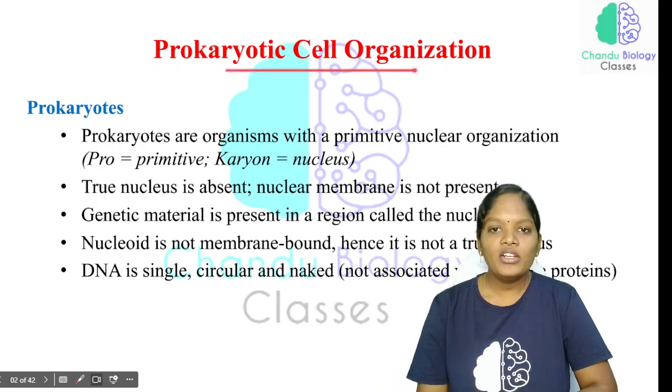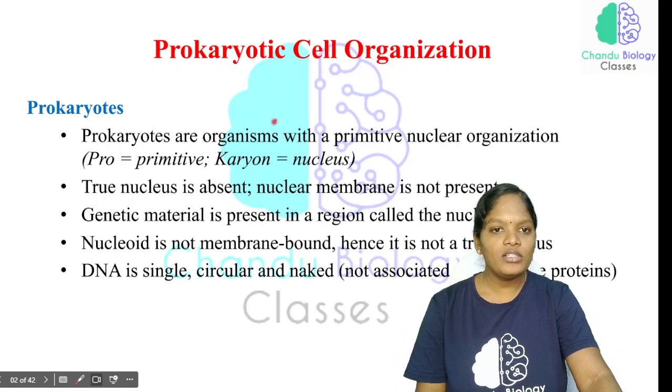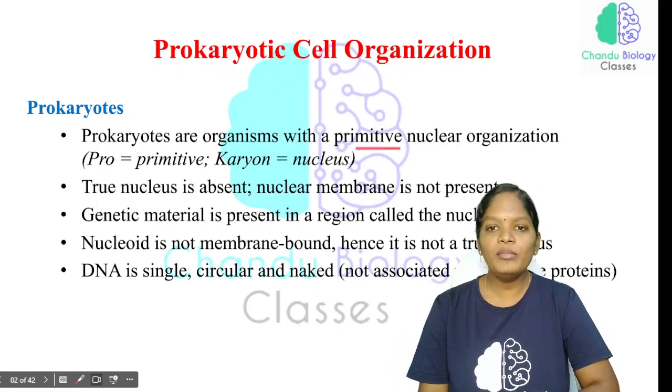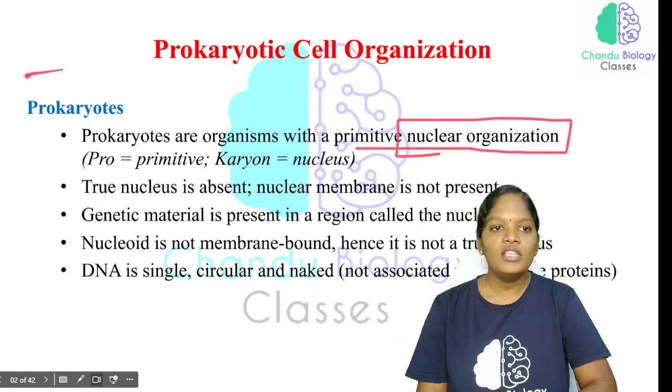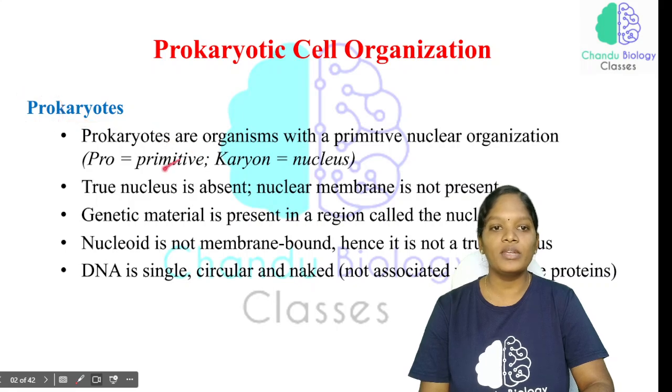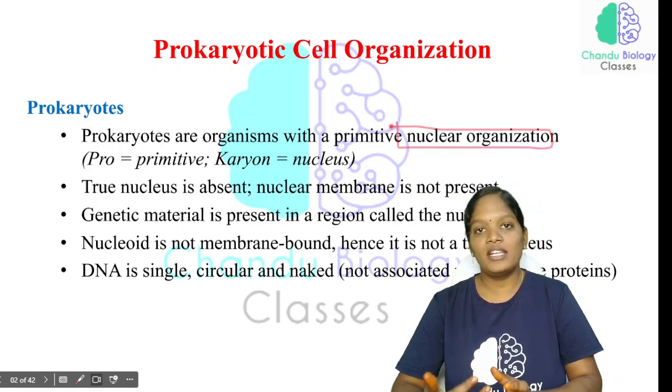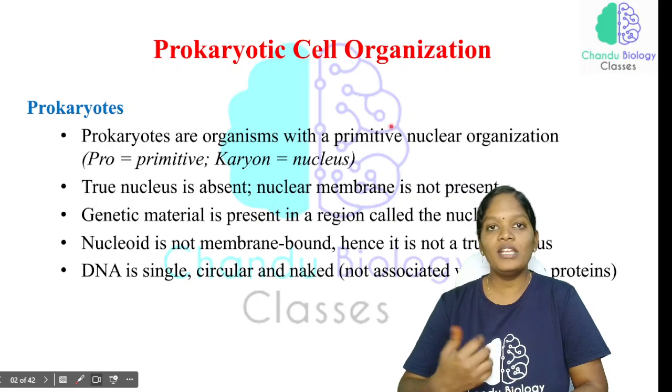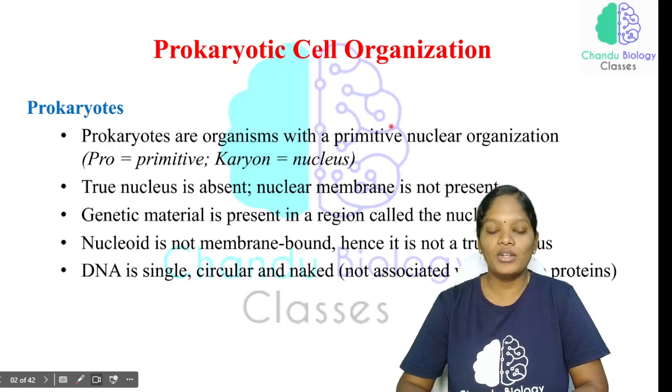So first, prokaryotic cell organization. Prokaryotes are organisms with a primitive nuclear organization. The word pro refers to primitive, and the word karyon means nucleus. Those organisms which have a primitive nucleus are classified under the prokaryotic cell organization. Based on the nuclear organization, we have categorized organisms into prokaryotic, mesokaryotic and eukaryotic organisms.